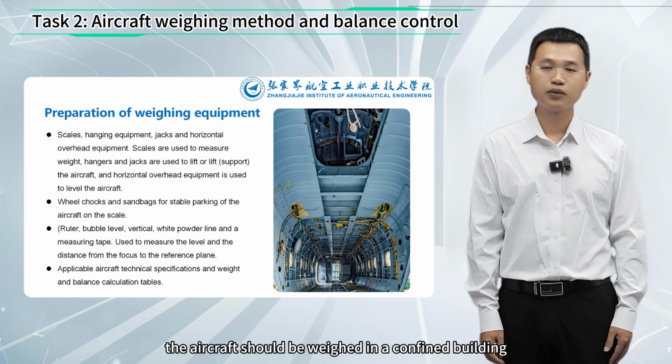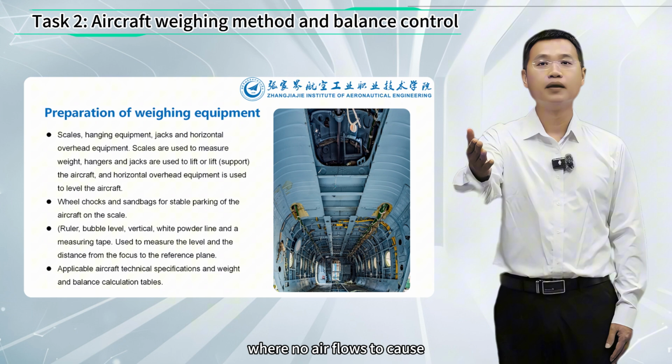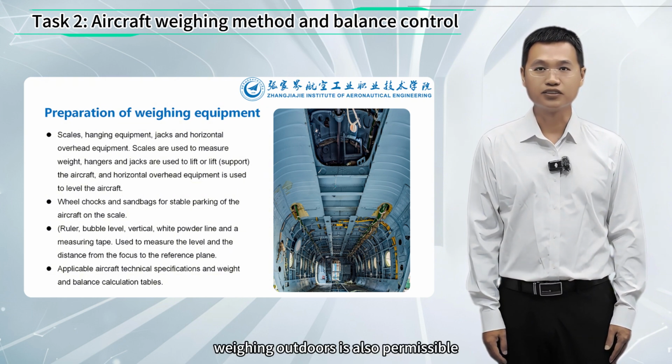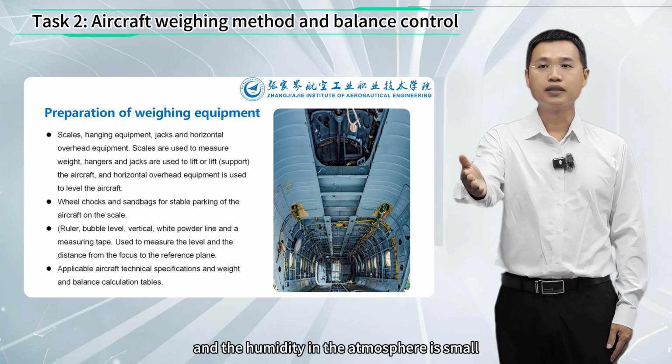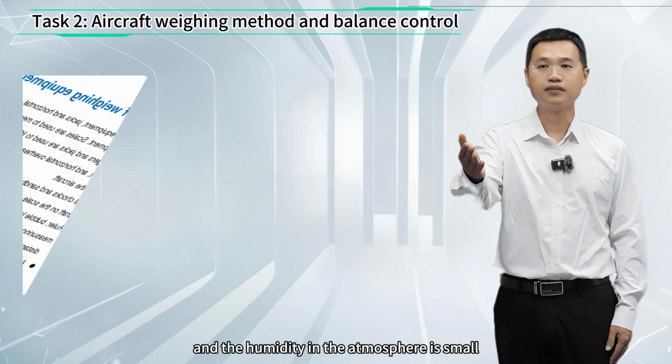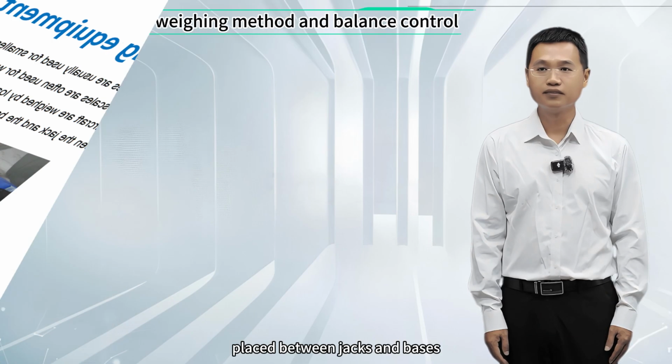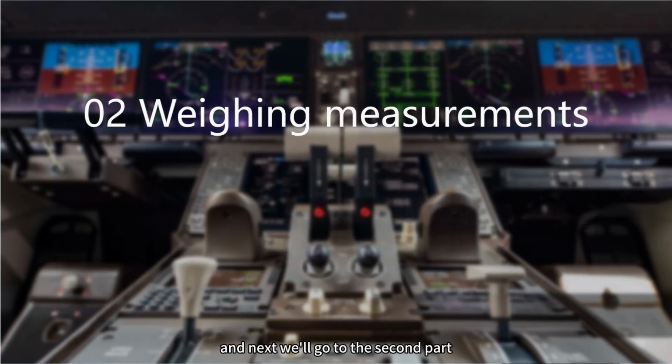If possible, the aircraft should be weighed in a closed building where no air flows to cause errors in the scale reading. Weighing outdoors is also permissible if the wind is small and the humidity in the atmosphere is small. Weighing equipment. Different types of aircraft apply different weighing equipment. Scales are usually used for smaller aircraft. Electronic scales are often used to weigh large aircraft, which are generally weighed by load sensors placed between jacks and bases. Having finished the preparations, next we'll go to the second part, weighing measurements.